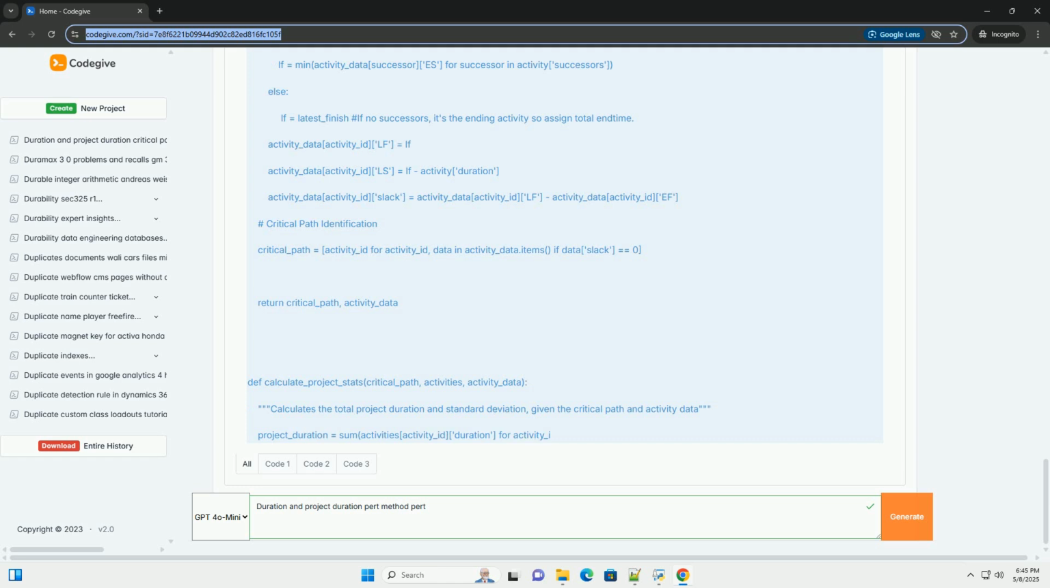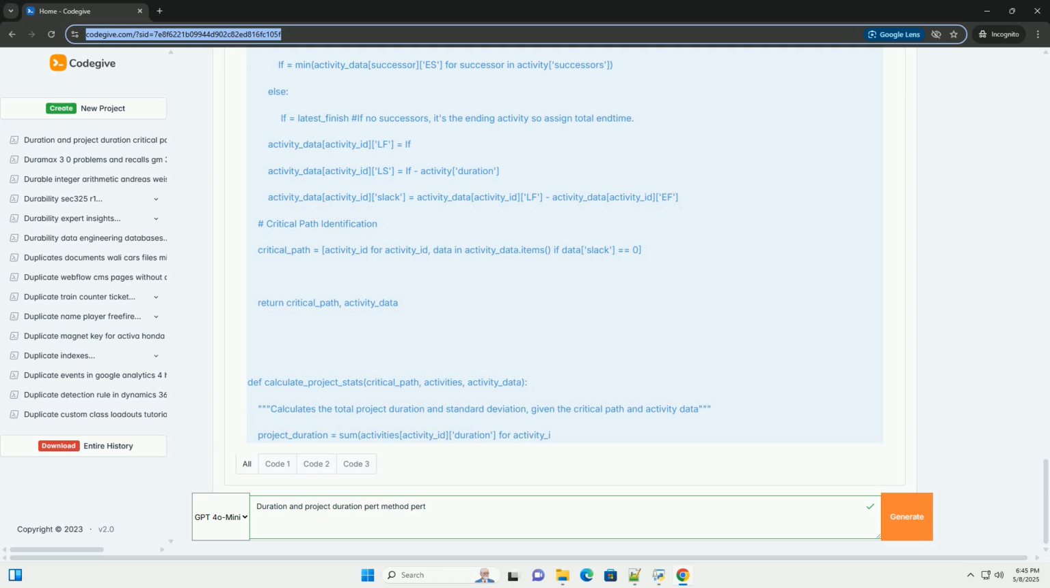Project duration: the total time required to complete all activities of a project, from its start to its finish. Importance: planning and scheduling, essential for creating realistic project schedules, allocating resources, and setting deadlines. Resource management: helps determine resource needs, personnel, equipment, budget, at different stages of the project.